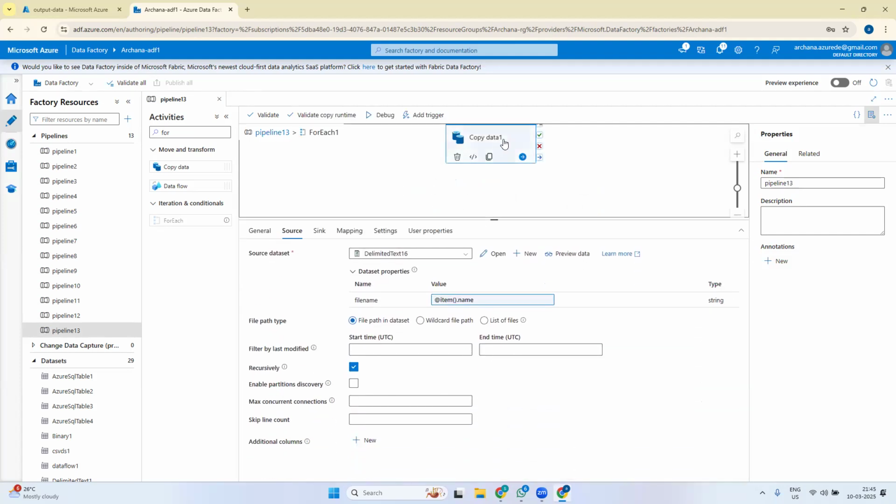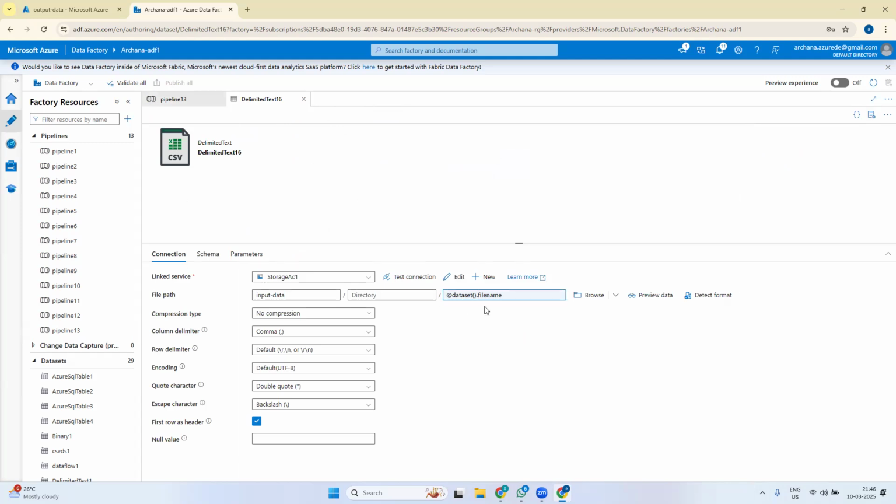The same copy data activity has been used to copy all the files from source to sink. We did not have independent pipelines or independent activities for each file. Normally in the previous class, what did we learn? To take a particular file, we create a linked service, then one dataset pointing at a particular file, and through that pipeline it picks the file and sends it to the destination. But what did we do here? For accessing all the files of a container, we have used only one copy data activity because we have parameterized the file name.